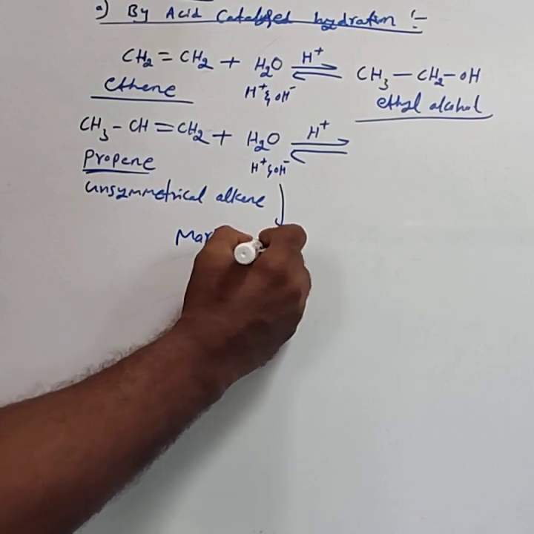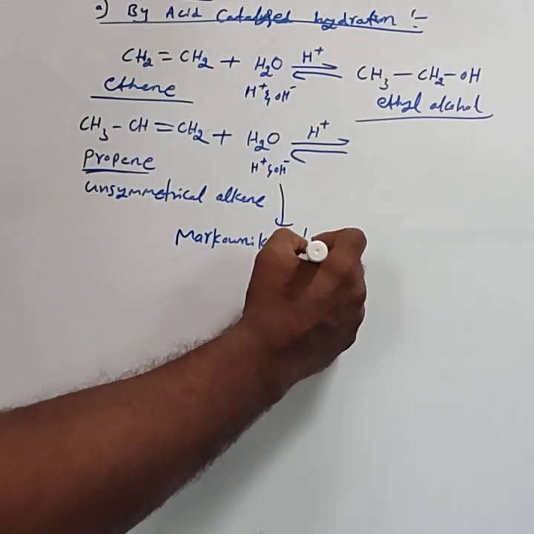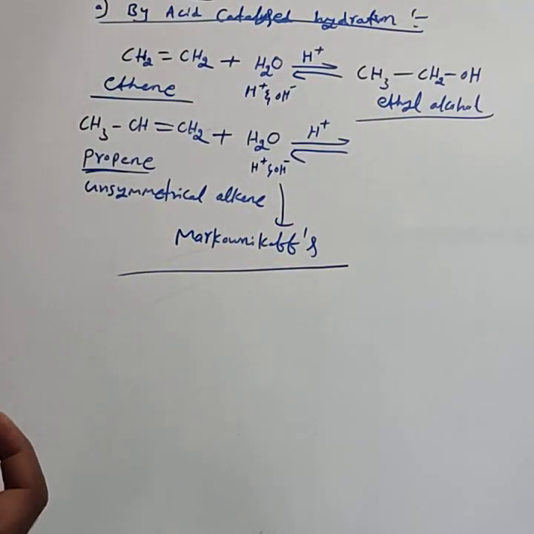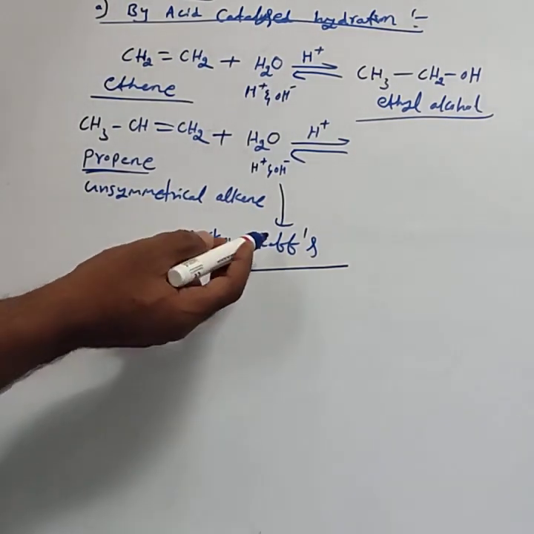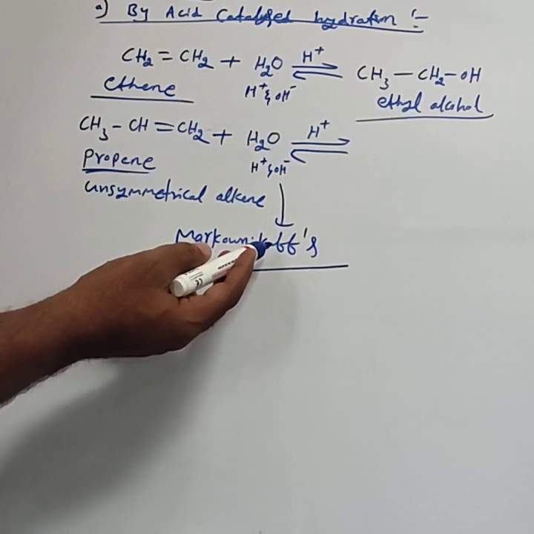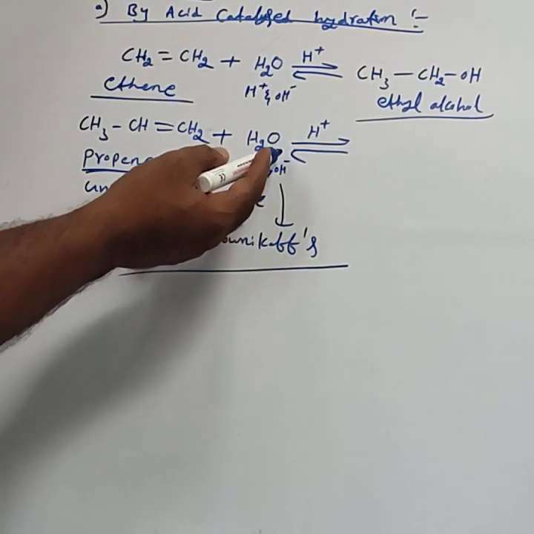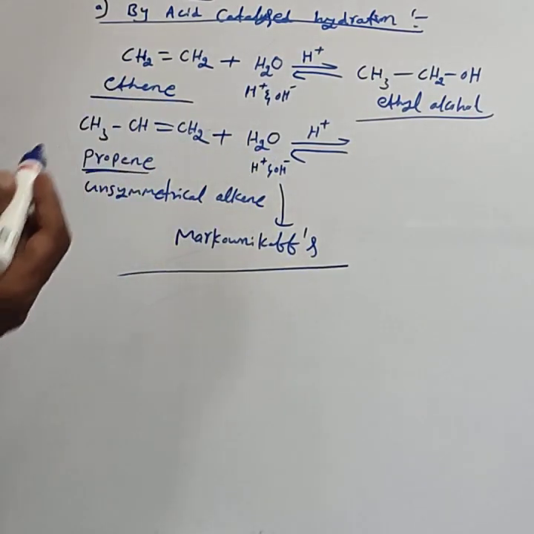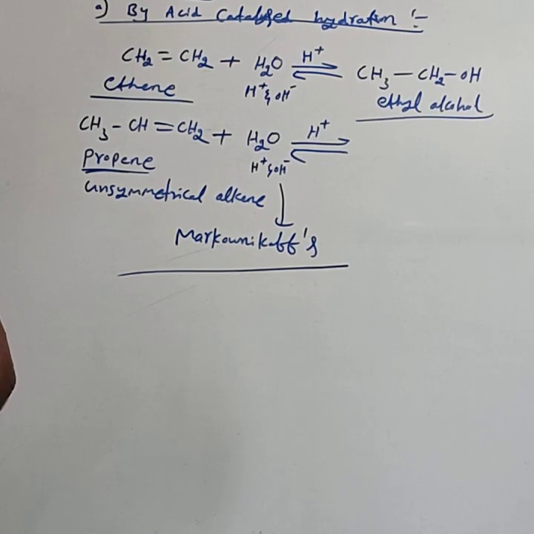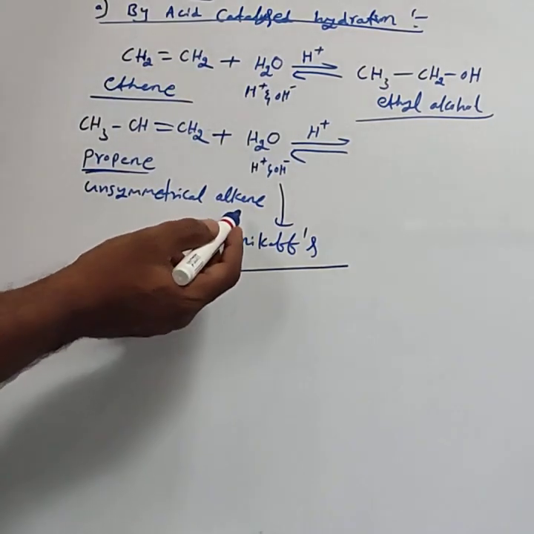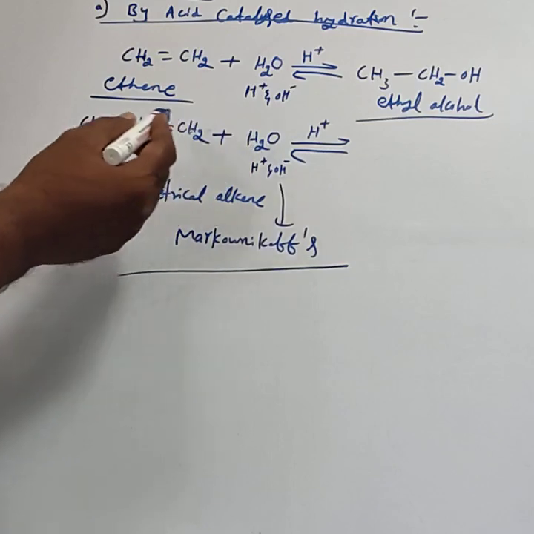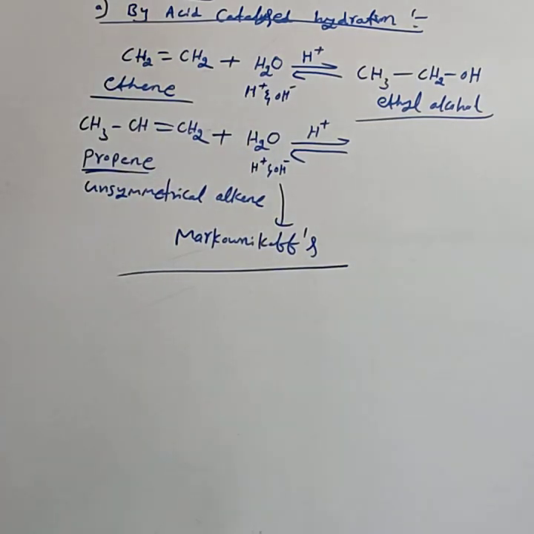Markovnikov's rule. In the first year syllabus, you have studied about Markovnikov's rule. The statement of Markovnikov's rule is: the negative part is added to the double bonded carbon containing the least number of hydrogens. That is the statement of Markovnikov's rule. On this basis, the water gets added to propene.